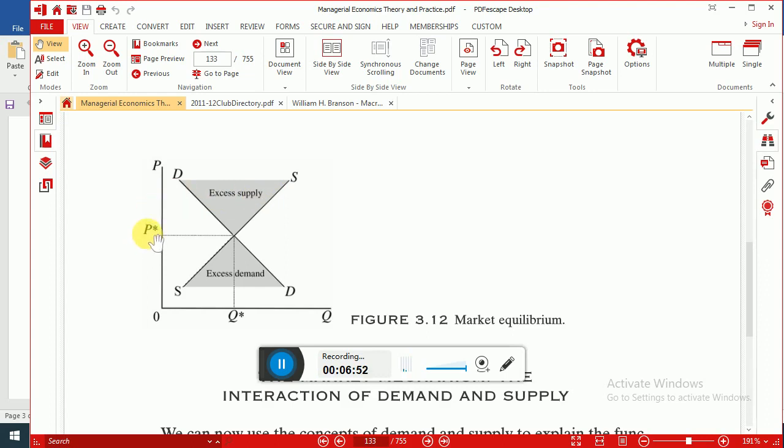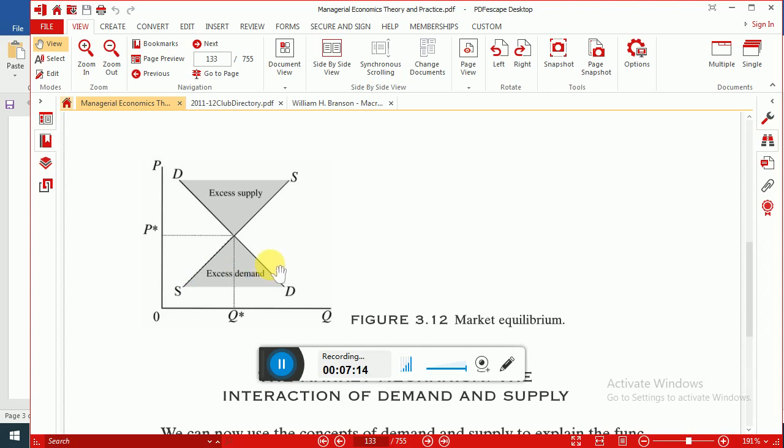Similarly, at any price below P*, there is also some sort of gap. But this time, price has decreased from P* to P2, for example, at this point. So when price decreases, according to the law of demand, quantity demanded increases.